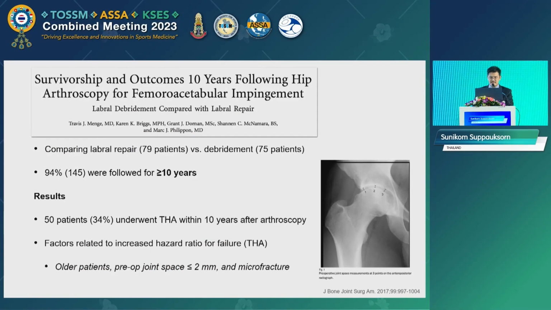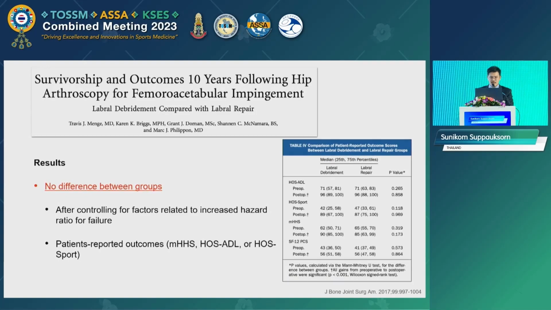And this is the most recent study by Dr. Menge. He found a higher rate of revision to total hip arthroplasty in older patients, patients treated with acetabular microfracture, and hips with arthritis, regardless of the labral treatment. And after he controlled for the factors related to increased hazard ratio for failure, he demonstrated that labral debridement and labral repair have comparable results.